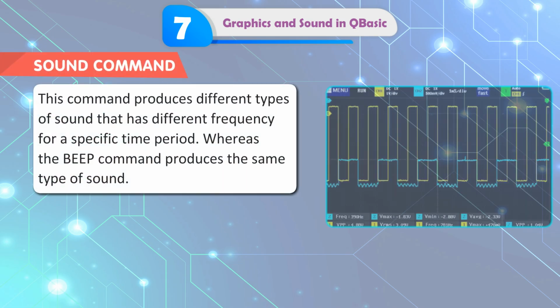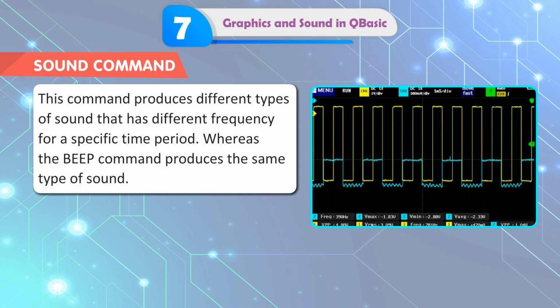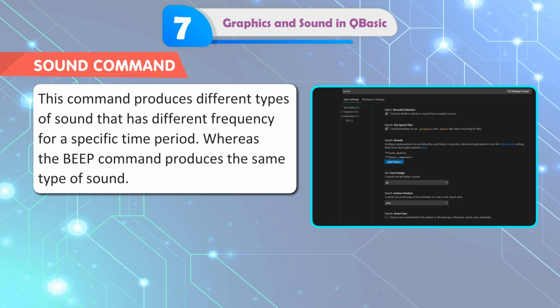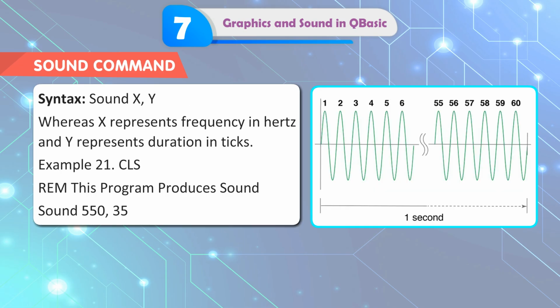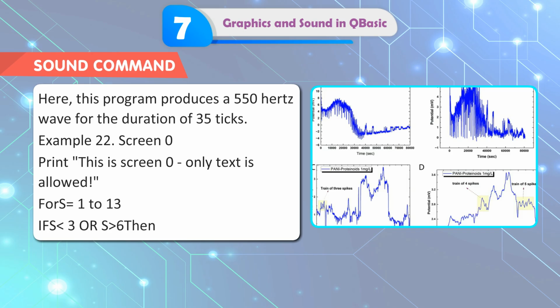Sound command. This command produces different types of sound that has different frequency for a specific time period, whereas the beep command produces the same type of sound. Syntax: SOUND X, Y, where X represents frequency in hertz and Y represents duration in ticks. Example 21. CLS. REM this program produces sound. SOUND 550, 35. Here, this program produces a 550 Hz wave for the duration of 35 ticks.